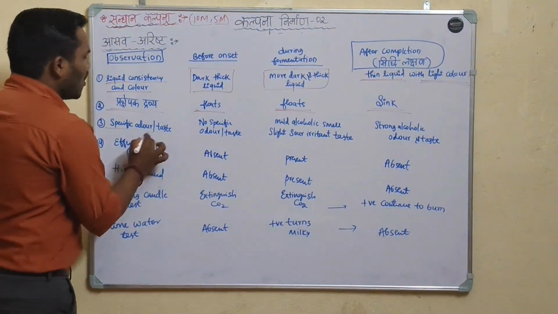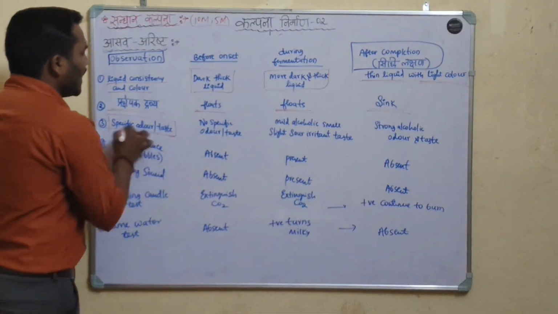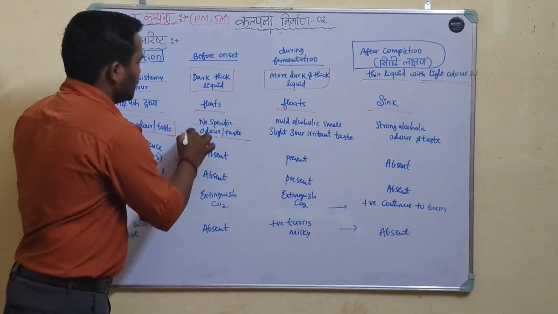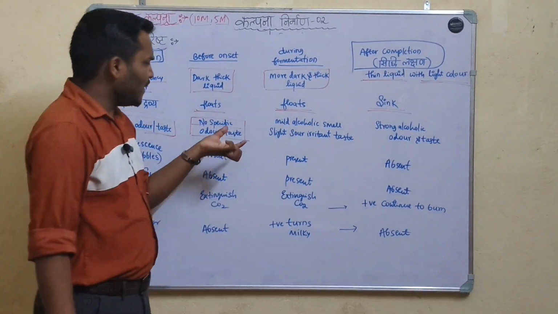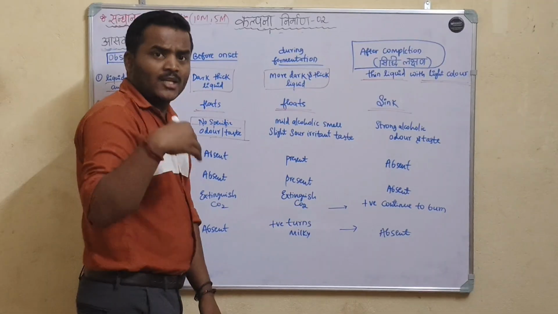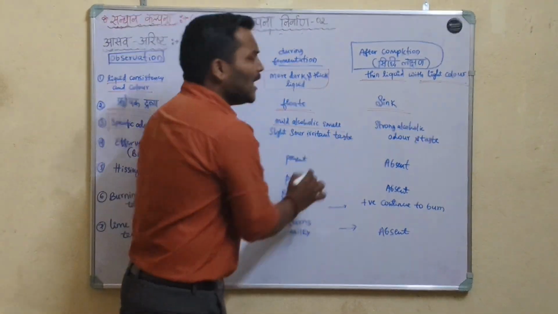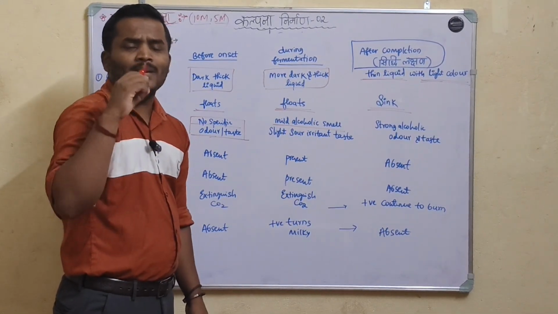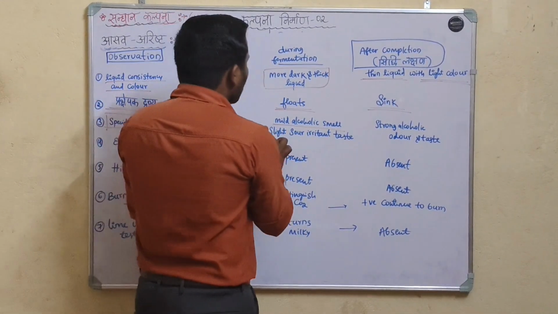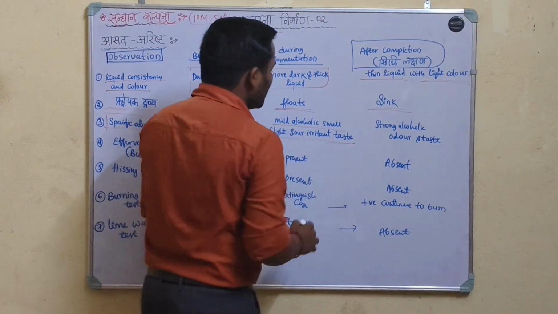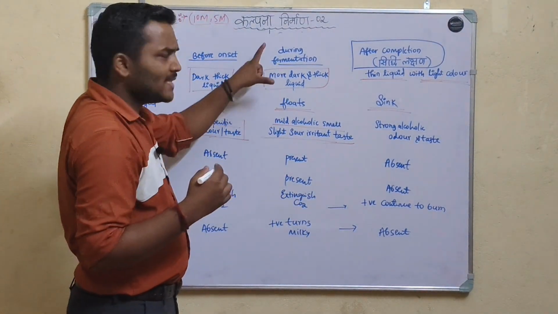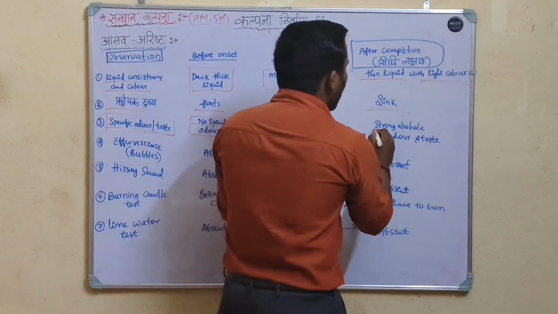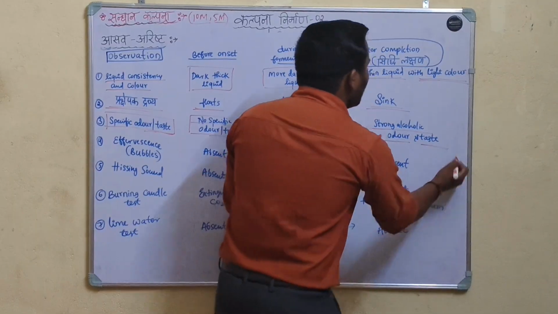Okay, specific odor and taste. Before onset there is no specific odor and taste. During fermentation, there is mild alcoholic smell. It indicates that the fermentation is going on. And slight sour irritant taste. It is seen during fermentation. Okay, after complete fermentation, it has strong alcoholic odor and taste.